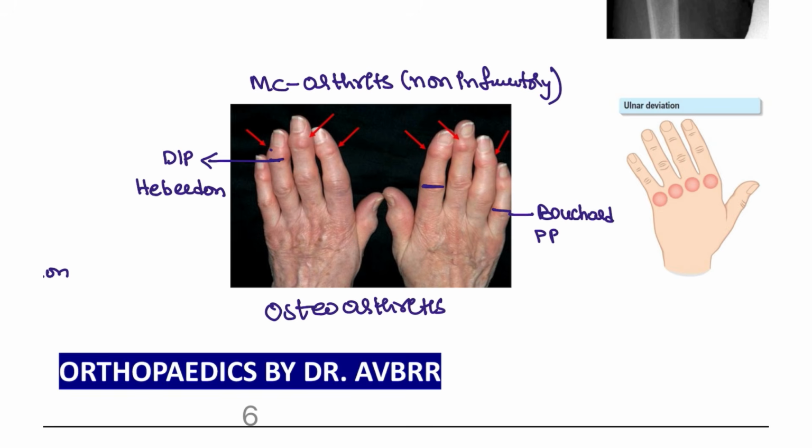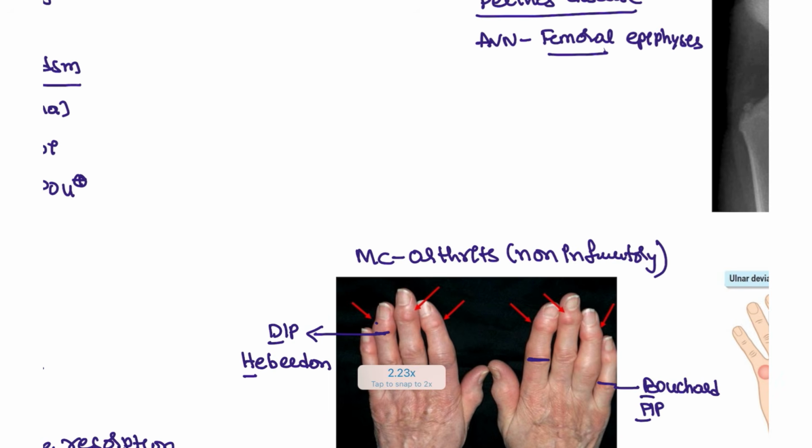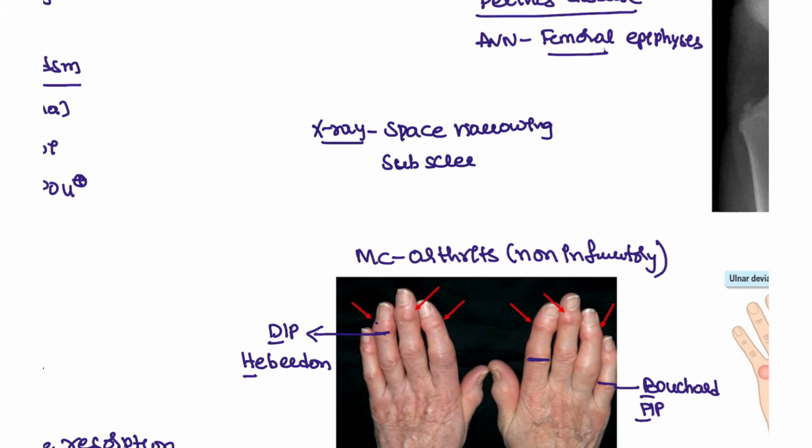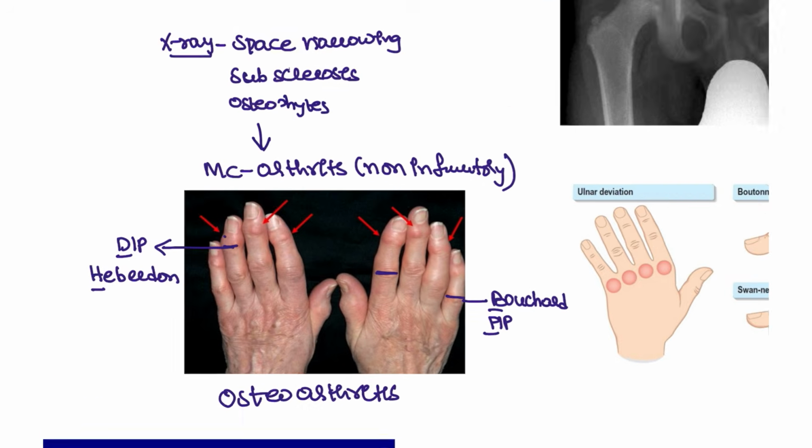How can you remember? HD, BP. Okay, that you can simply remember. On the X-ray, you are going to see the space narrowing. Space narrowing is seen, and also the patient will be having the sclerosis, subchondral sclerosis, and osteophytes growth. Osteophytes growth will be seen in the patients of osteoarthritis.